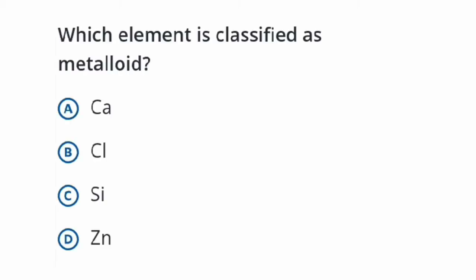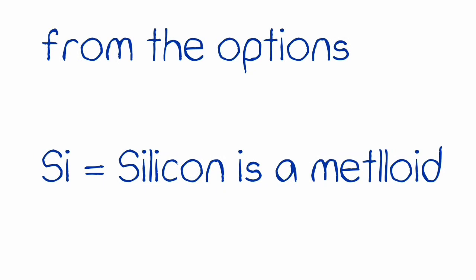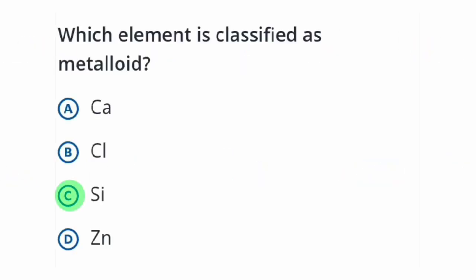Now let's answer this question. Which element is classified as a metalloid? What is a metalloid? Now moving to define a metalloid. A metalloid is an element that is intermediate in properties between that of a metal and non-metal. You can pause the video to look at the definition again. So looking from our options given, silicon is a metalloid, making option C the answer. We now take a break.